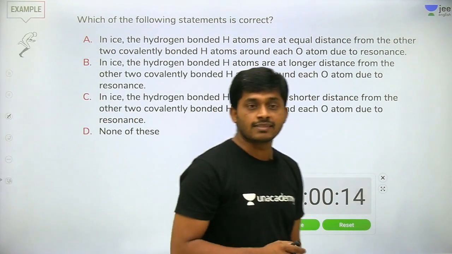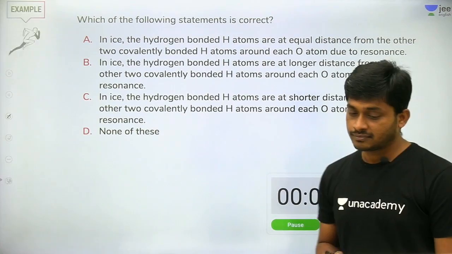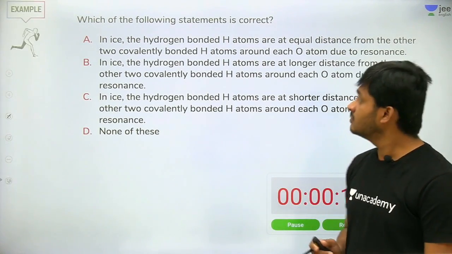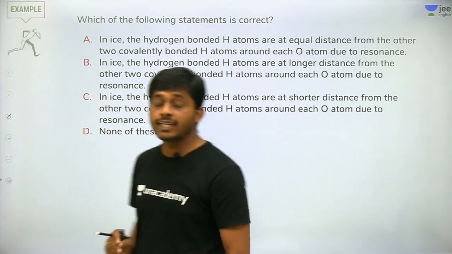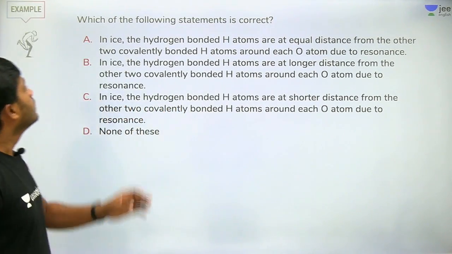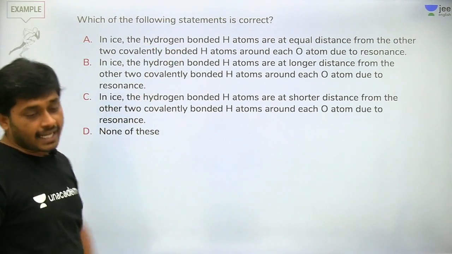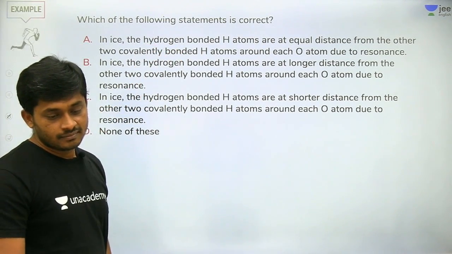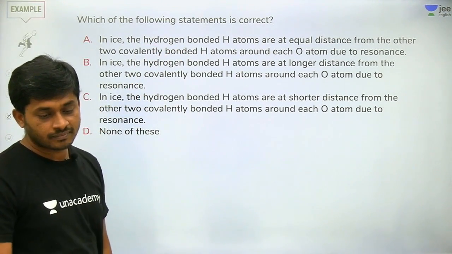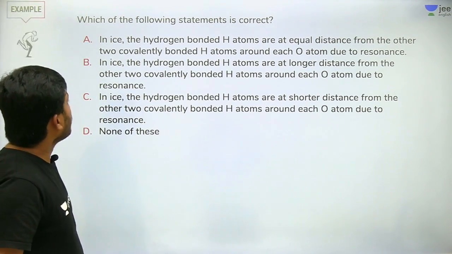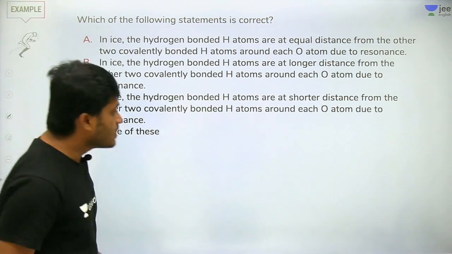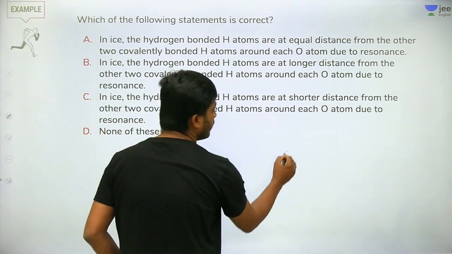What is the correct answer for this? See the question carefully, see the options. So which statement is correct? In ice, what kind of bonding here?